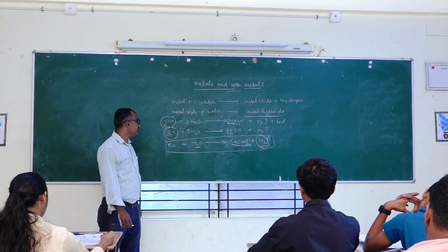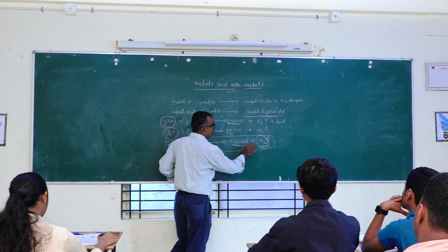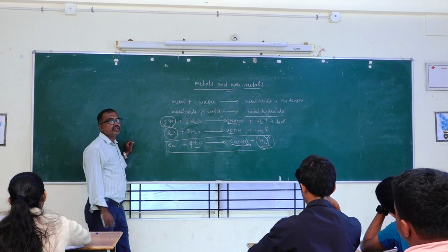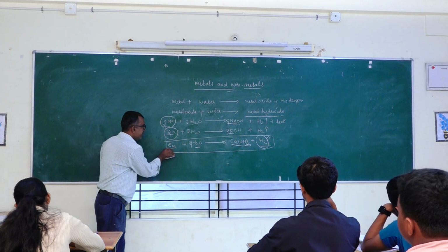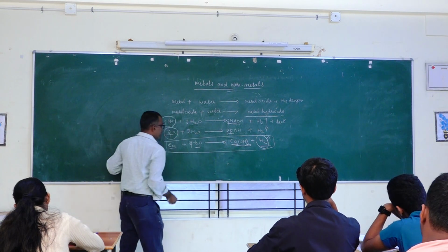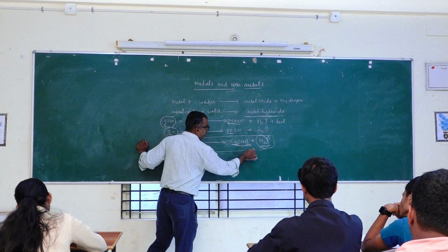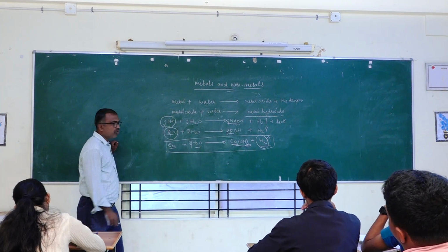Ca, then H2, here H is 4. So to make it, I will put here 2, then balance O. Ca, then 2 into 2, 4 H: 2H is here, another 2H is here. So it is going to become 4.